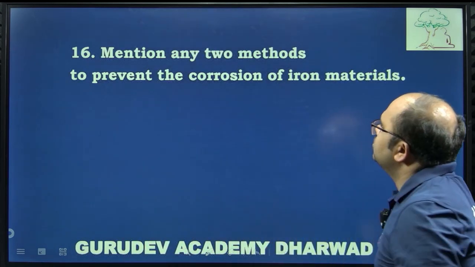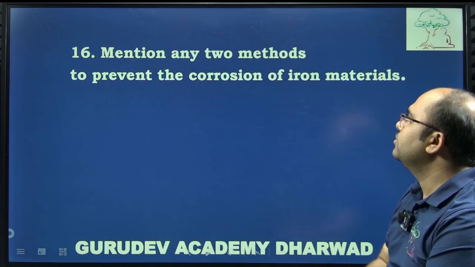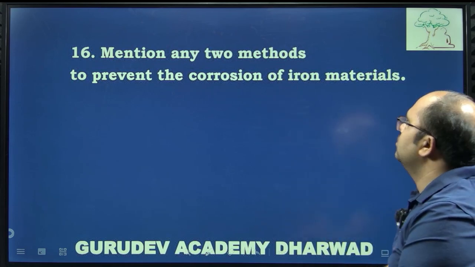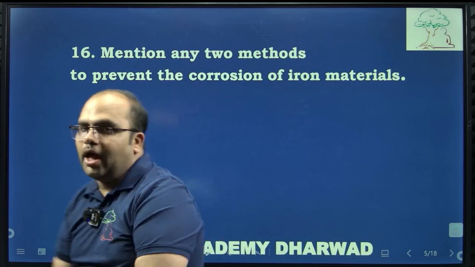Now let us move to the next question. So that's all about the MCQs. Mention any two methods to prevent the corrosion of iron metals.